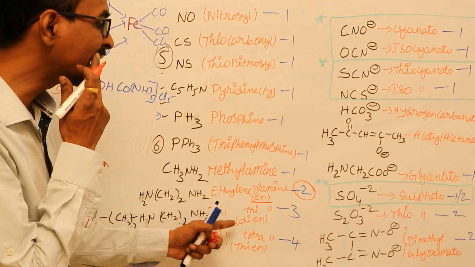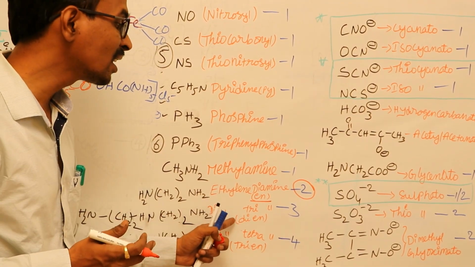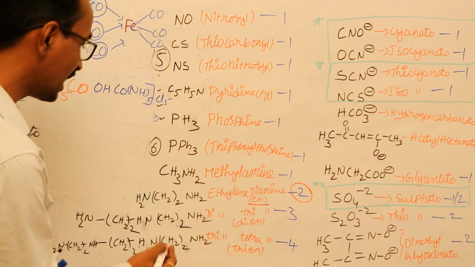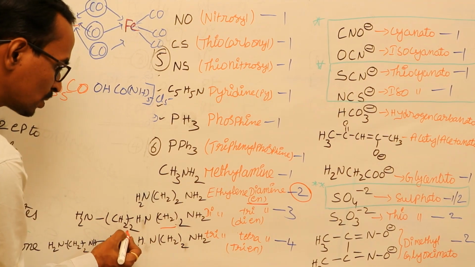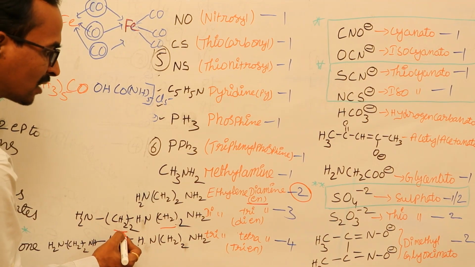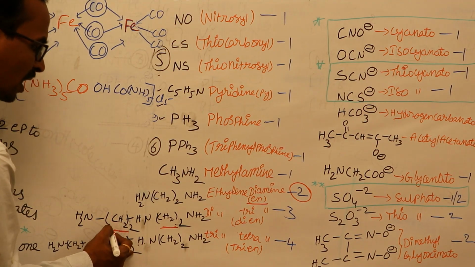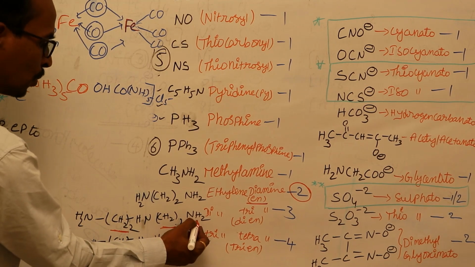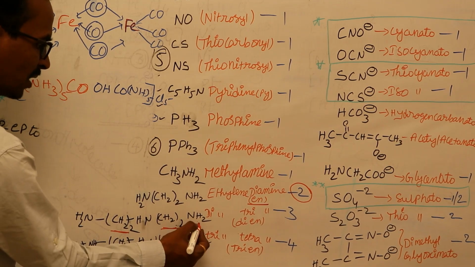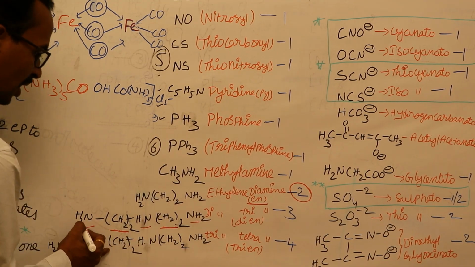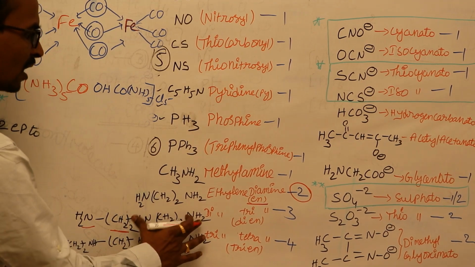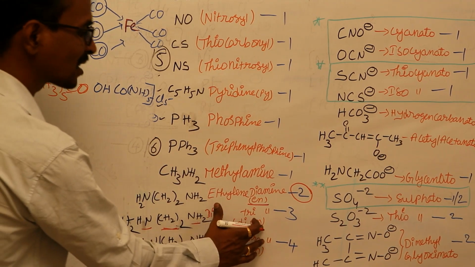Next, diene, that means diethylene triamine. Diethylene has 2 CH2 groups, that means CH2 taken twice, CH2 taken twice, and 2 plus 1, 3: NH2, NH, NH2. So diethylene triamine should be written as diene.